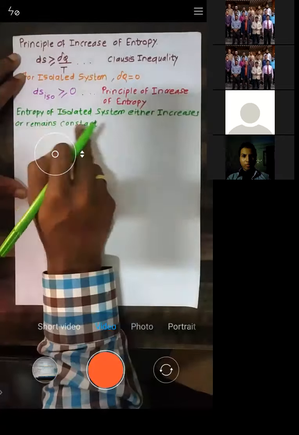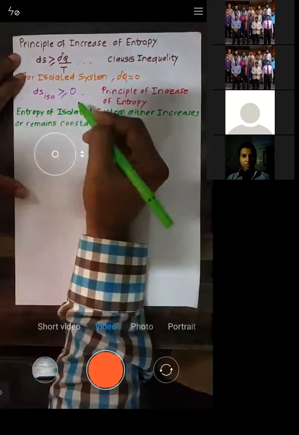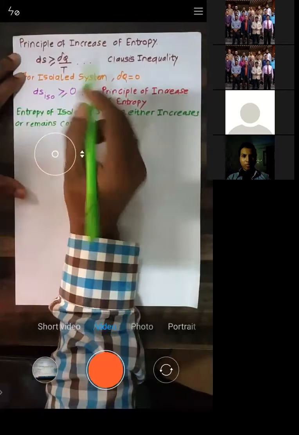Why does it remain constant? Because you have the equal to sign. So this greater than sign indicates it increases.